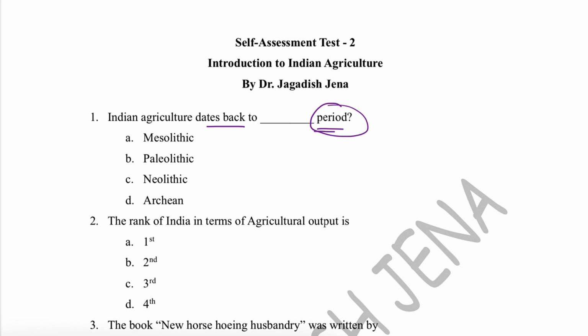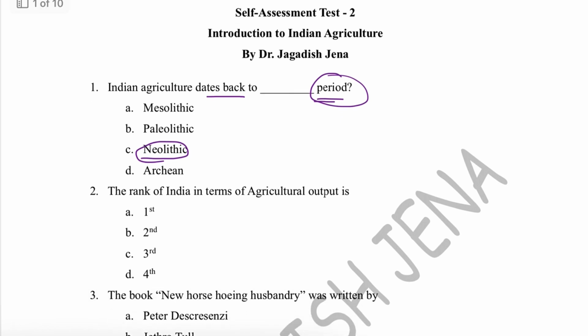In history you'll see different evolutionary periods. Indian agriculture started during around 10,000 BC to 7,500 BC, when cultivation began. During 10,000 BC the hunting and gathering was started. So that period belongs to the Neolithic period. You have to remember this: Indian agriculture dates back to the Neolithic period.